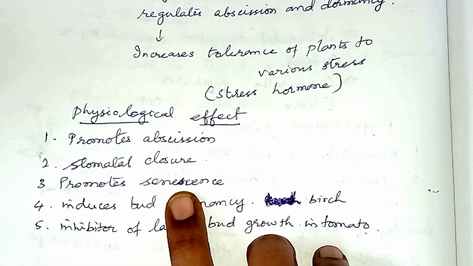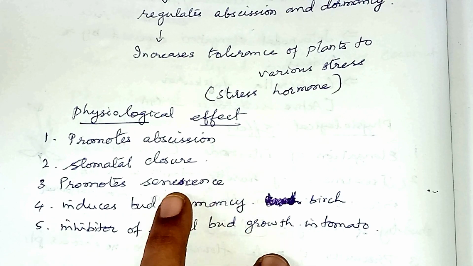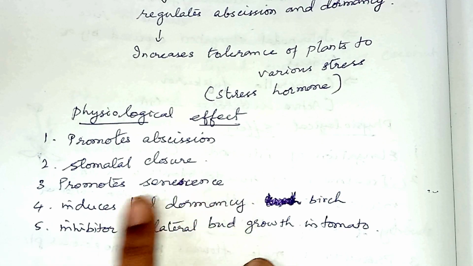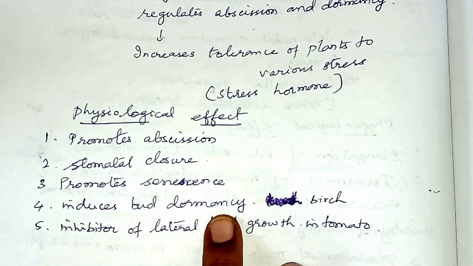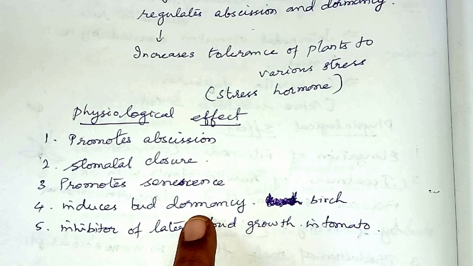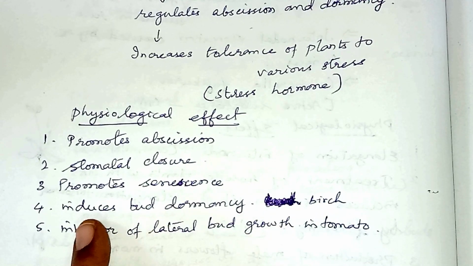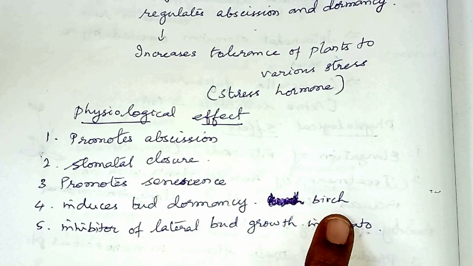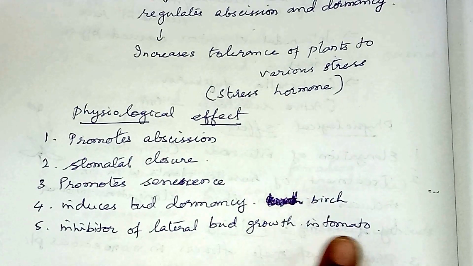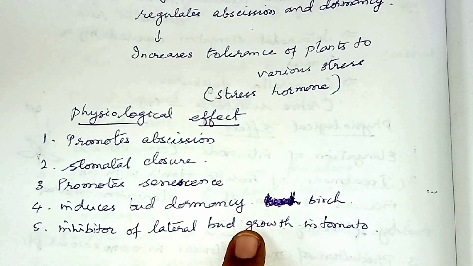Thirdly, it promotes senescence, especially in the leaves, by causing the loss of chlorophyll. The leaf will become yellow in color and will wither off. It happens in the deciduous forest. Fourthly, it induces bud dormancy in trees like birch. Before the winter season, the buds will be kept in silence, inactive, and they will not be growing. So it induces bud dormancy in trees like birch. Fifthly, it inhibits the growth of the lateral bud in the tomato plant. So it acts as a powerful inhibitor of lateral bud growth in the tomato plant.